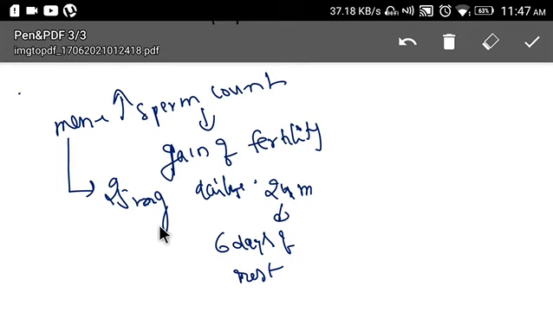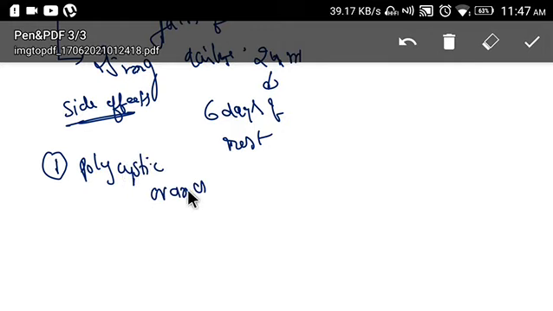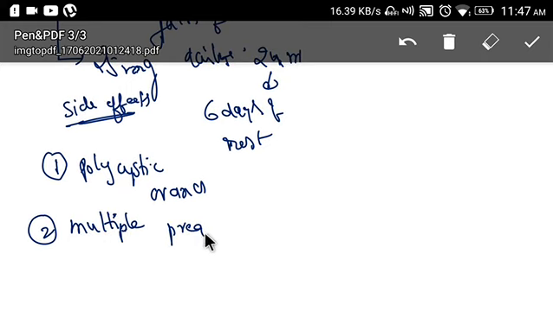So this is about the action in men. And there are certain side effects also. Let's discuss the side effects. The first important side effect is polycystic ovaries. As there is hyperstimulation, we can see this side effect, and sometimes there will be multiple pregnancies. Hot flushes.